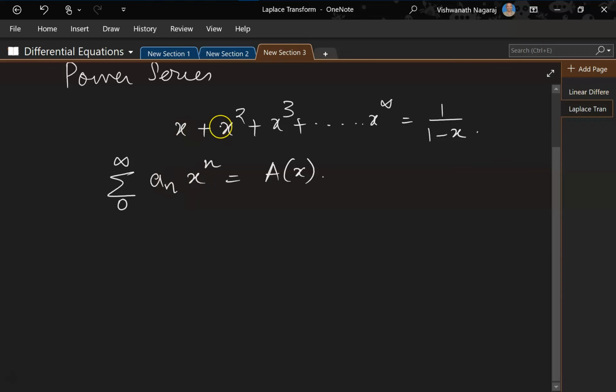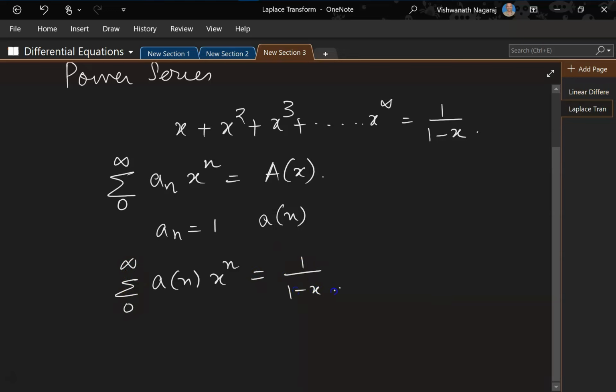Now here, of course, if you notice, there are no coefficients, which means what? Here an is 1, right? So an is equal to 1. Now, another way in which we can write this, instead of writing as a subscript, we can also write it as a of n. So our notation becomes summation of a of n x to the power of n from 0 to infinity, and this is equal to 1 by 1 minus x.